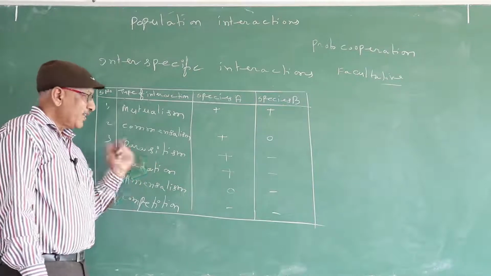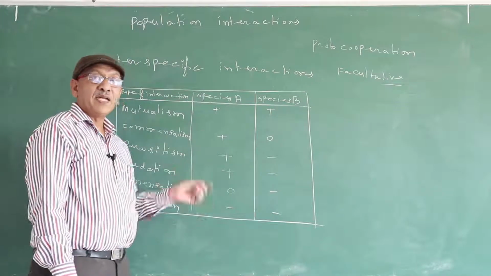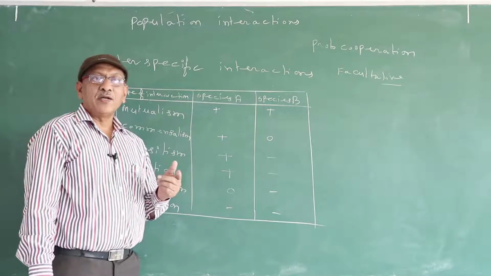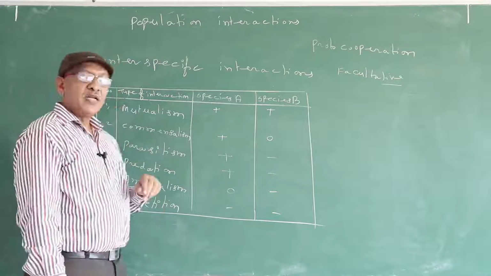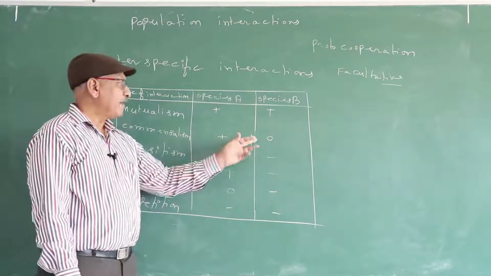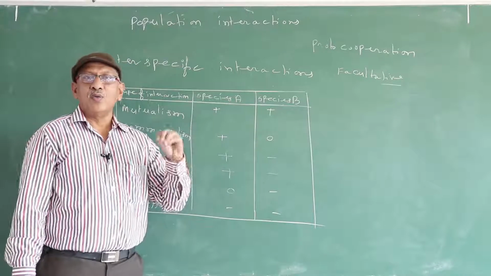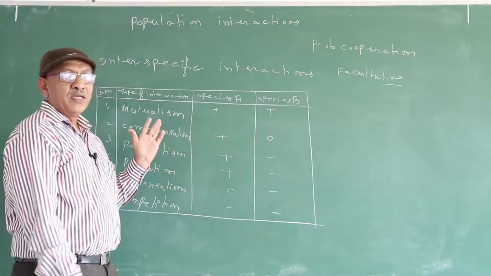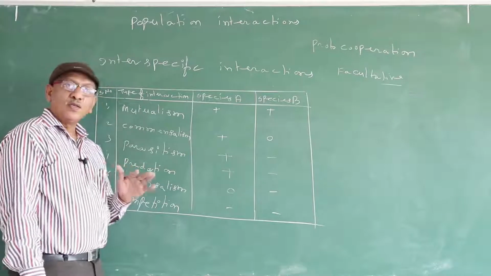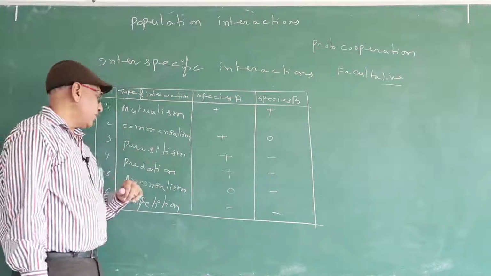Parasitism. In this interaction, one partner is benefited by affecting the other partner. The benefited partner is known as the parasite. The affected partner is known as the host. In commensalism, the benefited partner is known as the commensal, and the neither benefited nor affected partner is known as the host. So the term host is used in both commensalism and parasitism. In commensalism the host is neither benefited nor affected, but in parasitism the host is affected.